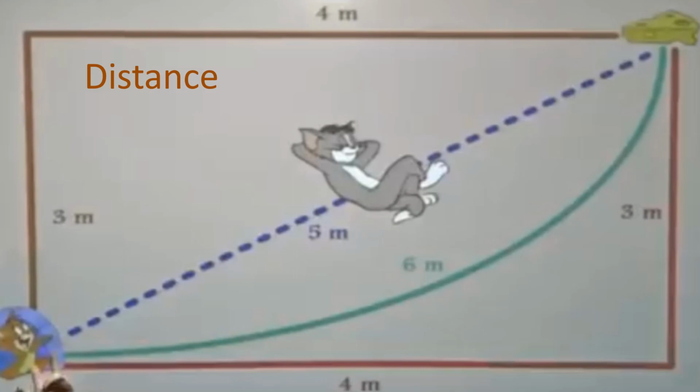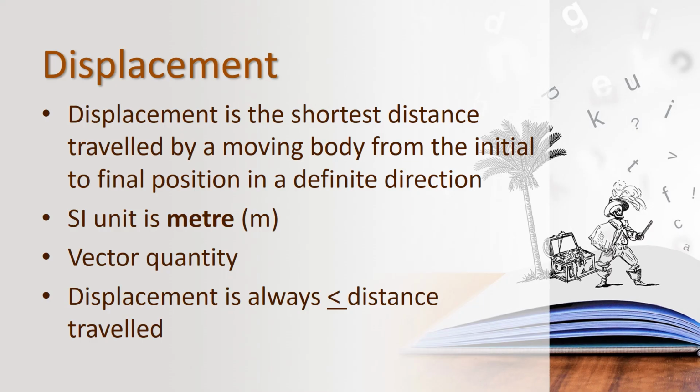Children, let us see about displacement. Displacement is the shortest distance traveled by a moving body. From the initial to final position, if you take the shortest distance, that is the displacement. What is the SI unit of displacement? It can be measured in meter. And it is a vector quantity.